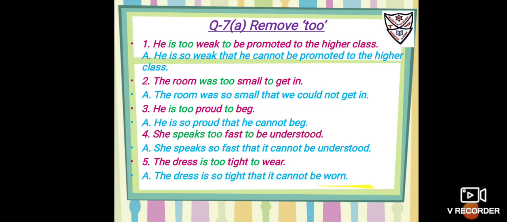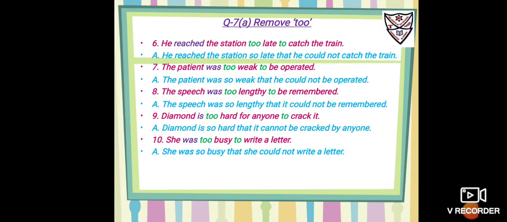So we have taught you that you have to use 'be' plus the verb's third form. And if you're using 'I', then it is, the dress is so tight that I cannot wear it. Number 6, he reached the station too late to catch the train. So it is 'reached'. Okay, so we will be using could not. So it is, he reached the station, remove 'too', put 'so', and then the adjective 'late', and then 'that'. Okay, he could not catch the train.